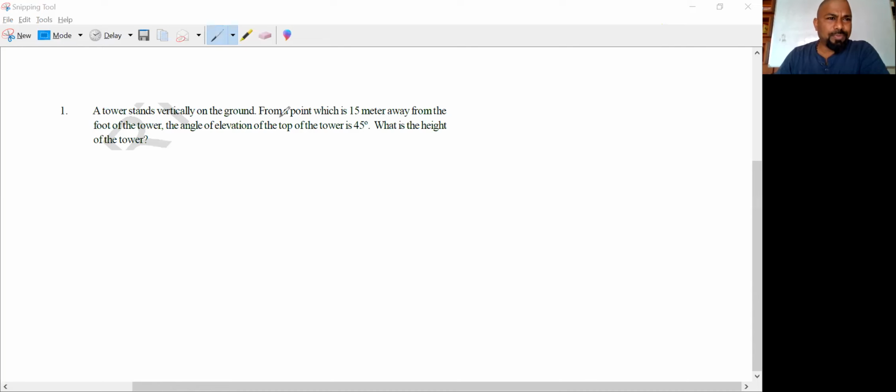So, here the question is: a tower stands vertically on the ground. From a point which is 15 meters away from the foot of the tower, the angle of elevation to the top of the tower is 45 degrees. What is the height of the tower?